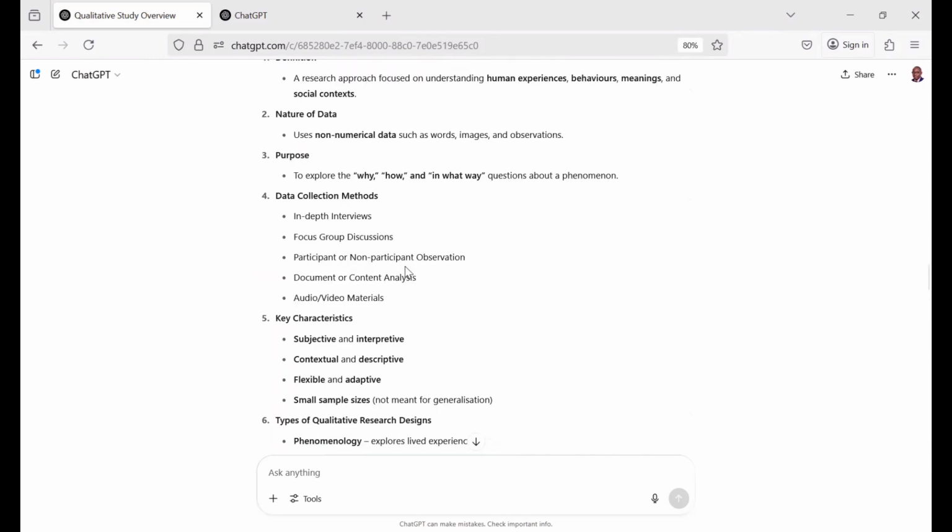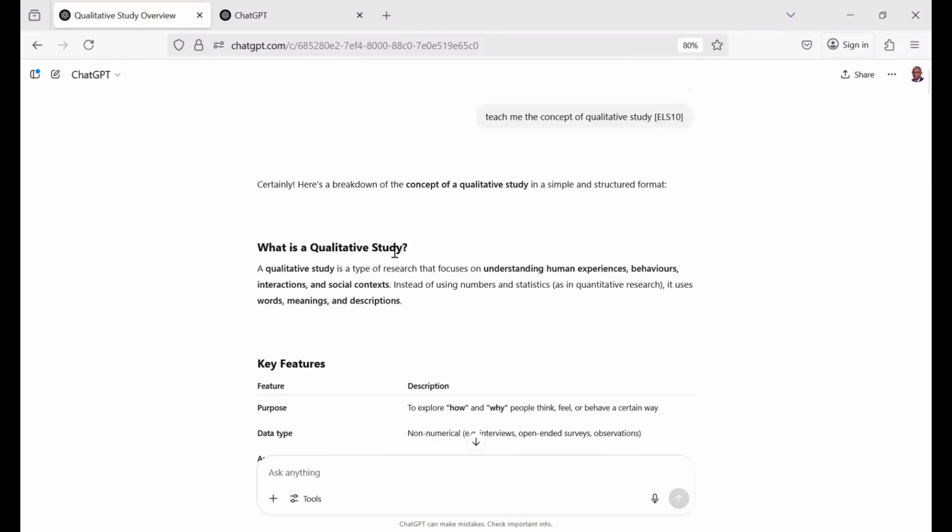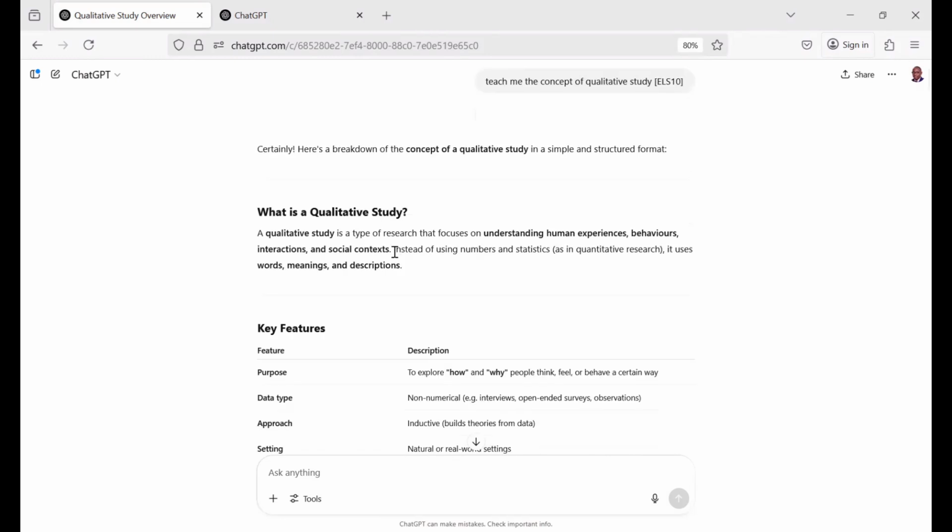This is excellent. This is another thing that is not readily available with all of the AI tools out there. So this is fine.